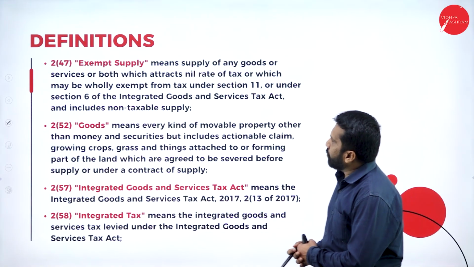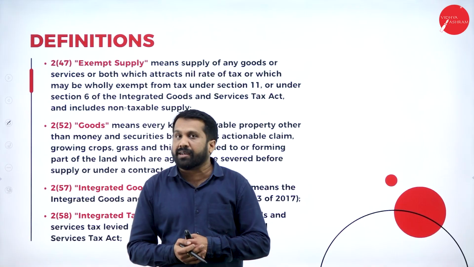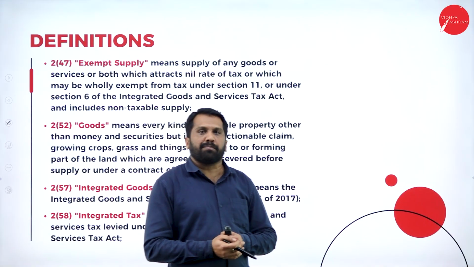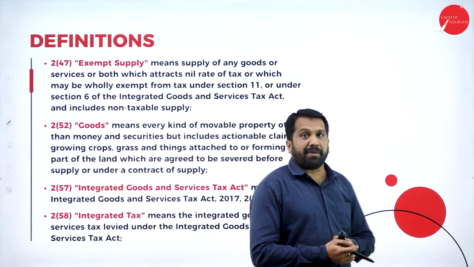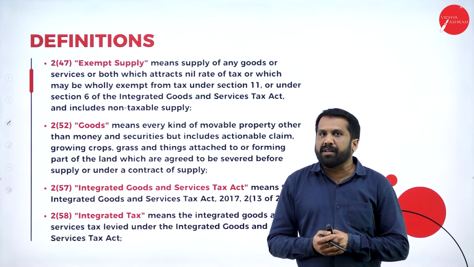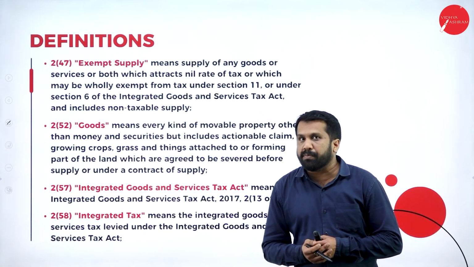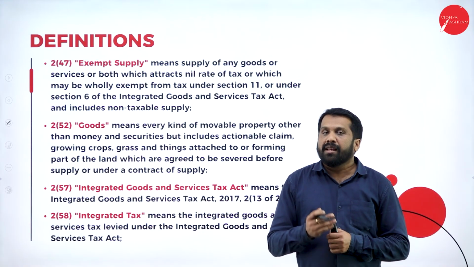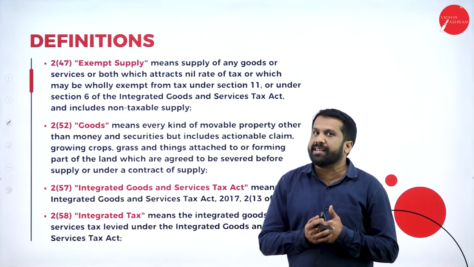Exempted supply. As I told you, a few supplies are completely considered as exempted. For example, if you do supply to any special economic zone, that is exempted. If you do supply for any scientific research purpose, government, it is exempted. Any branch transfers are there, exempted.